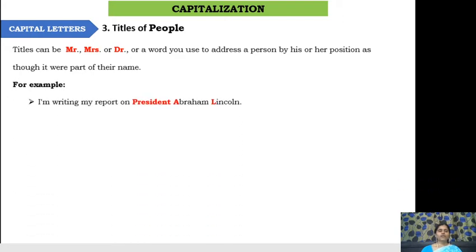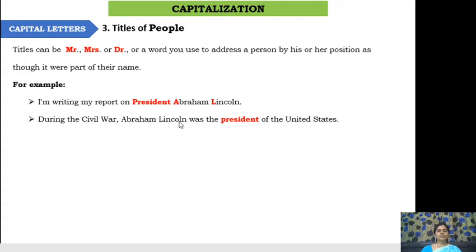For example, I am writing my report on President Abraham Lincoln. President is a title, meaning we are addressing Abraham Lincoln by using his position as a part of his name. So President here started with a capital letter. And of course, this is also a title. It's not just Mr., Mrs., Doctor, but sometimes we add the designation or the position of the person before his name as a part of his name. So when you use such words also, we start them with a capital letter.